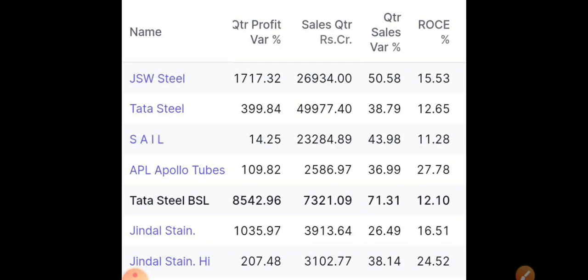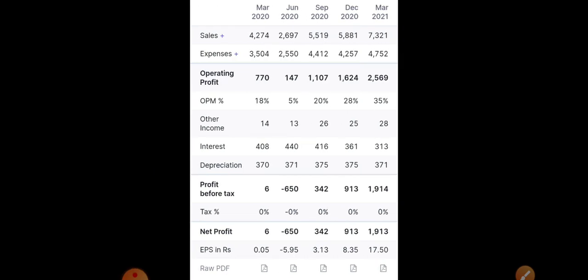Next, moving towards ROCE percentage and how different companies compare. Currently APL Apollo is giving a very good ROCE of 27.78%. After that we have Jindal Steel and other companies like Tata Steel and Tata Steel BSL, who are also in a very good region. Next, moving towards financials, that is, how much profit and margins they reported in the last quarter.